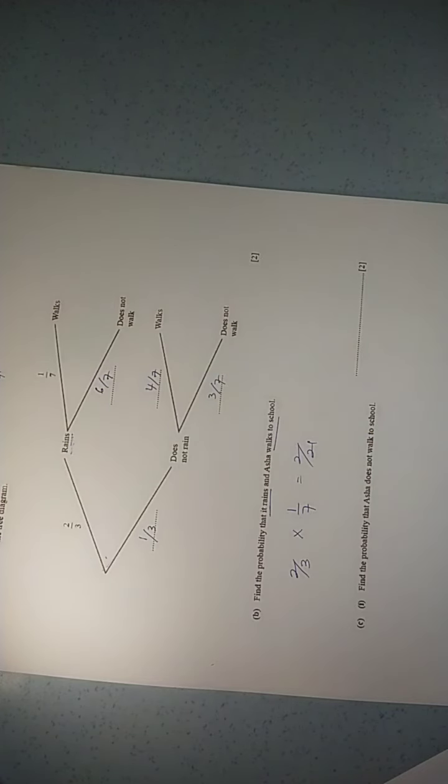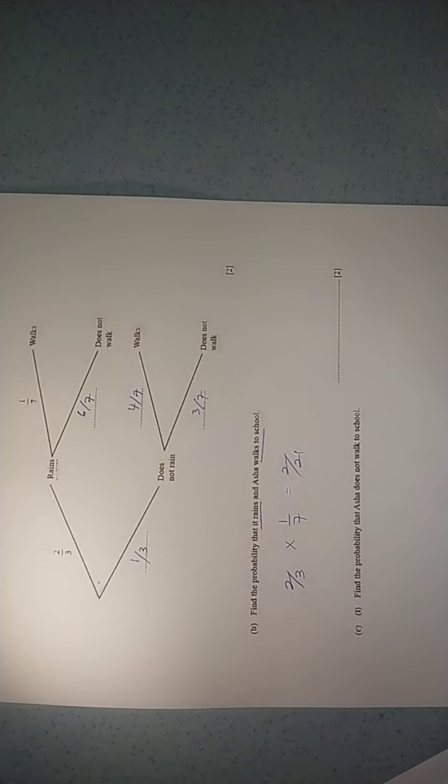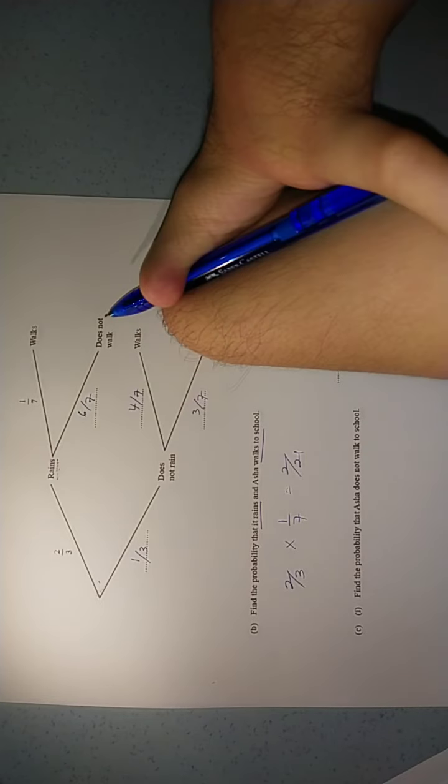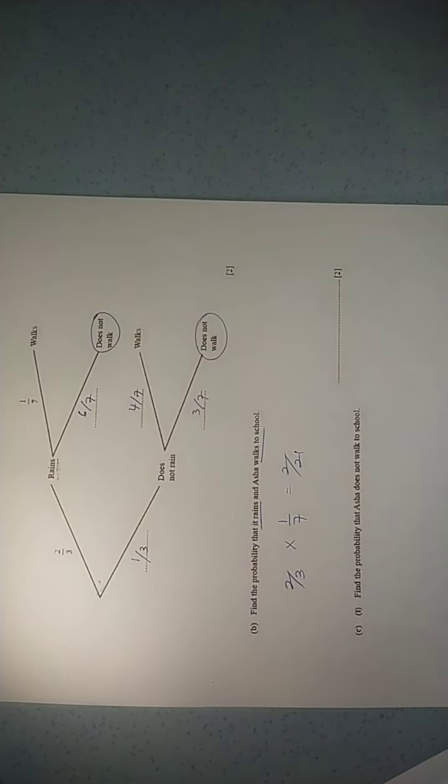Next, question C. Find the probability Asha does not walk to school. If you look at the tree diagram, we have over here does not walk to school, and another one over here does not walk to school. So for this question, you need to find the combination of the probabilities.